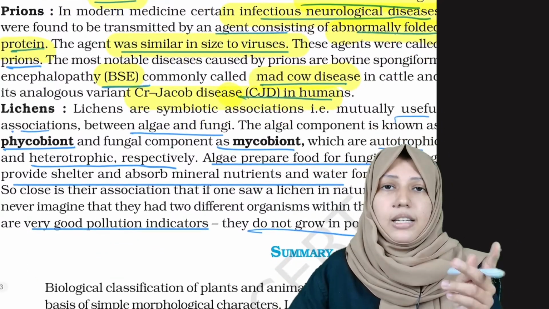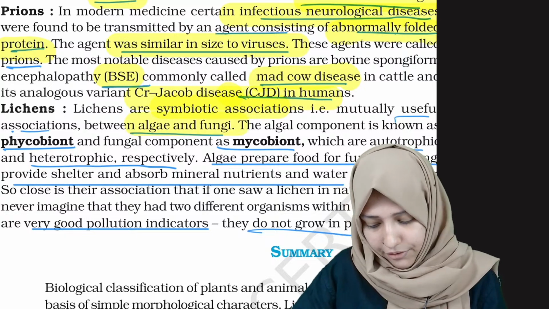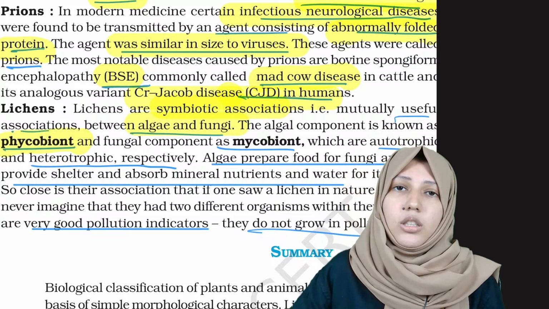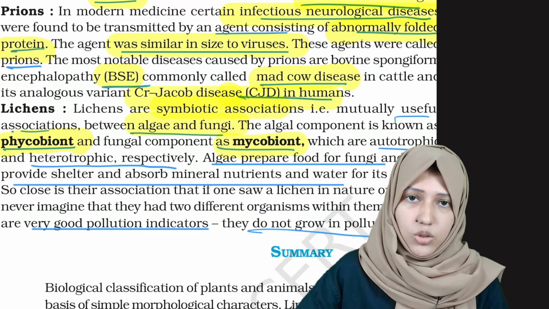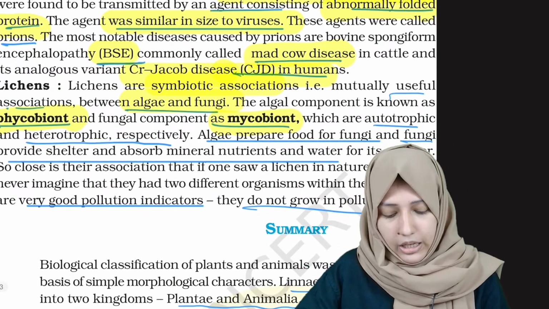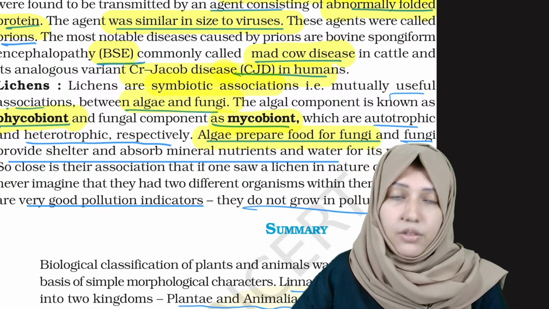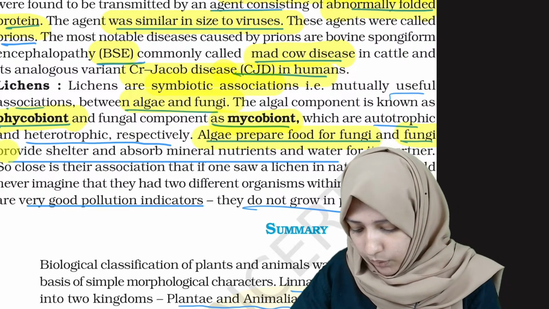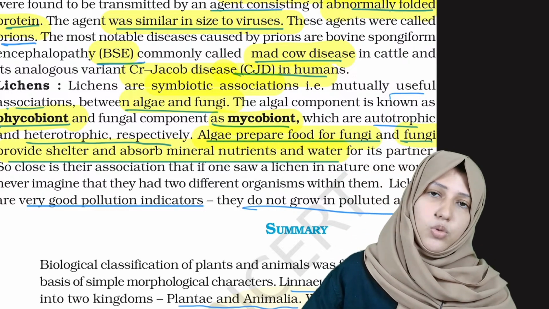Okay. Lichens, as we said before, are a symbiotic association between algae and fungi. The algal component is known as phycobiont, and the fungal component is known as mycobiont. The algae prepare food for the fungi, and the fungi provide the shelter and absorb nutrients and water. So they are both mutually useful.